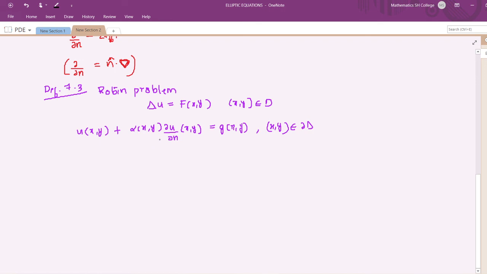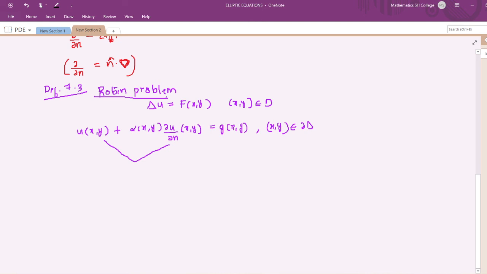Here also f, alpha and g are given functions, and you can see the condition is that on the boundary you have a linear combination of both Dirichlet and Neumann. In Dirichlet, u takes a particular value on the boundary. In Neumann, you had the derivative along the outward normal. So here you have a combination of both, and alpha is any given function. If the boundary condition is a combination of both Dirichlet and Neumann, we have the third problem, called the third boundary value problem or the Robin problem.